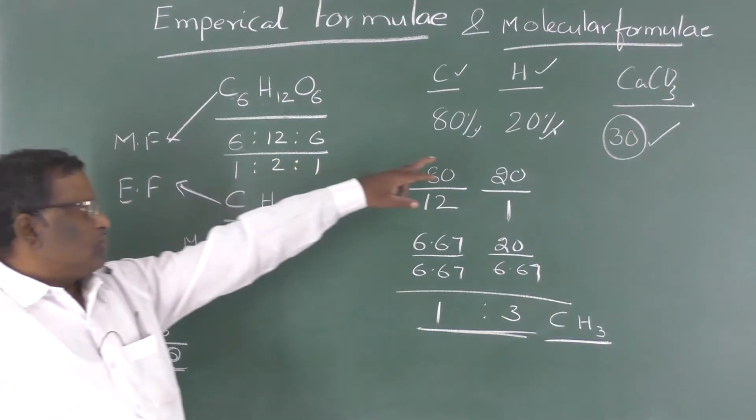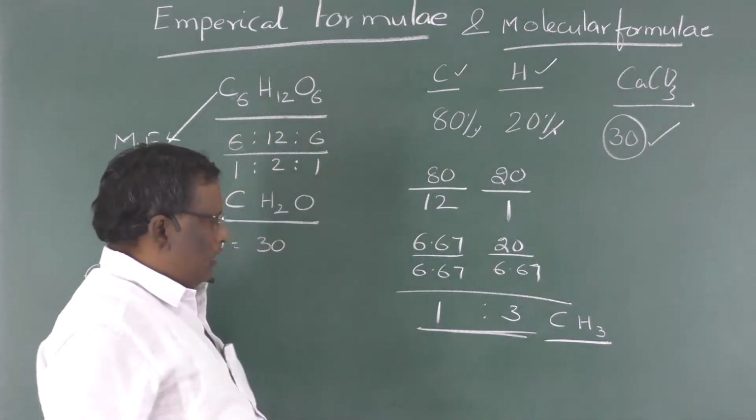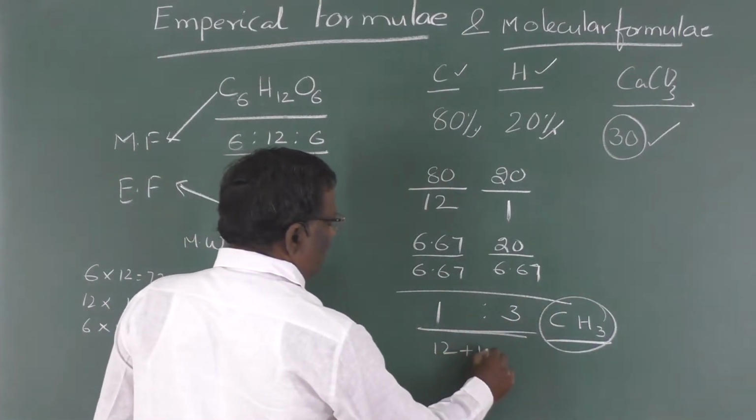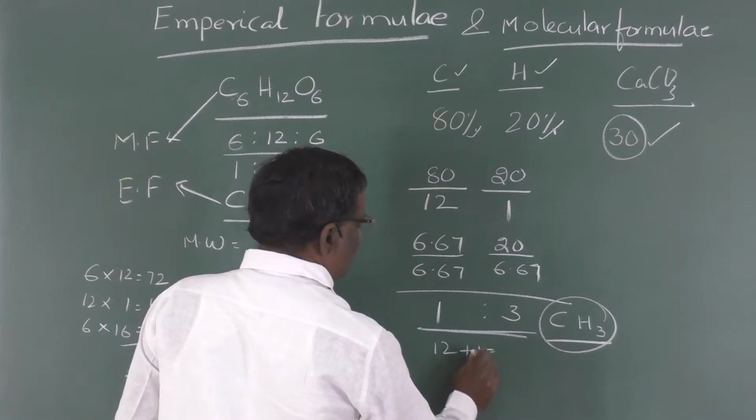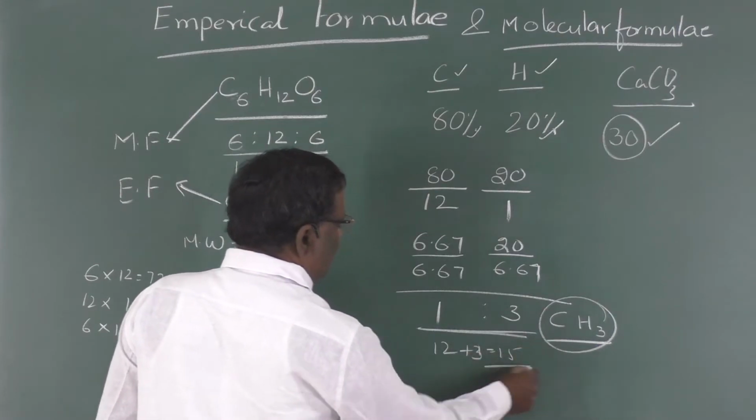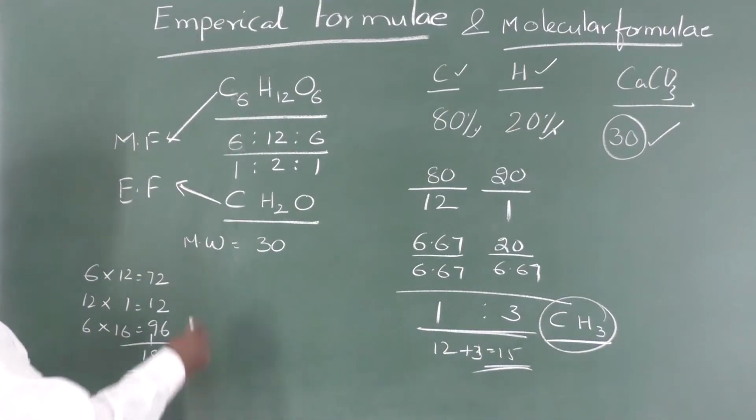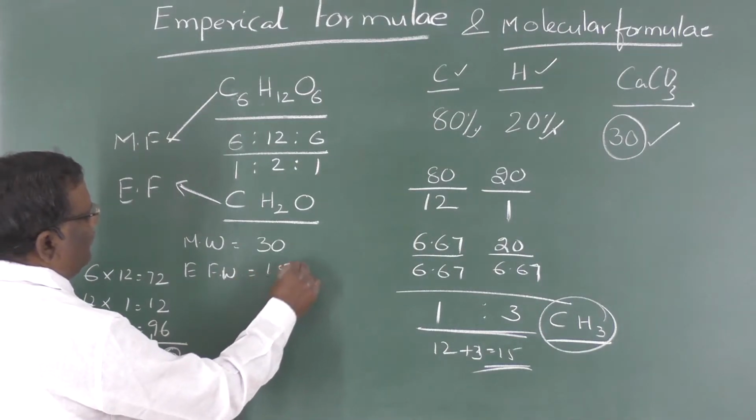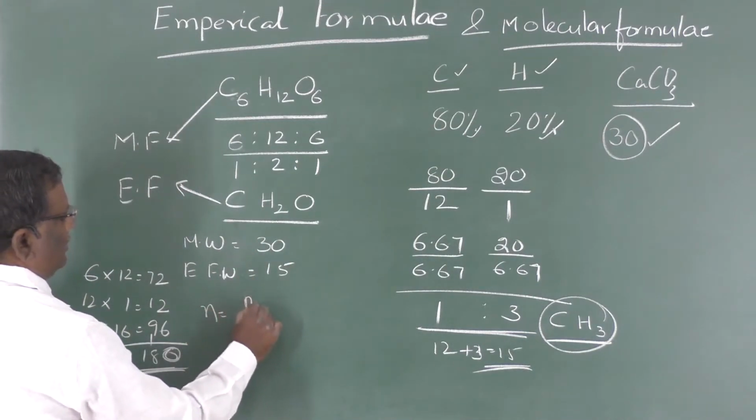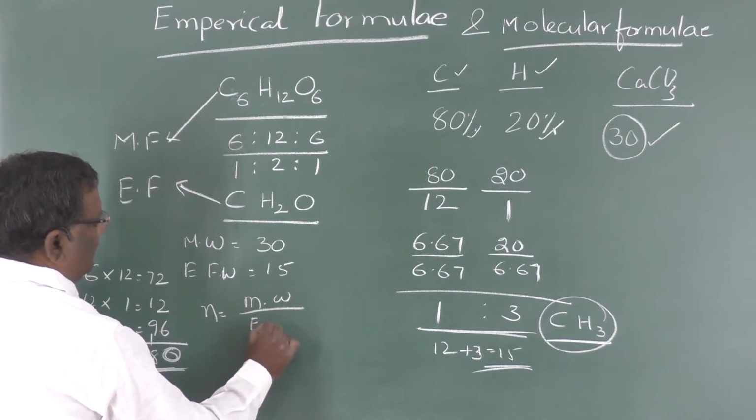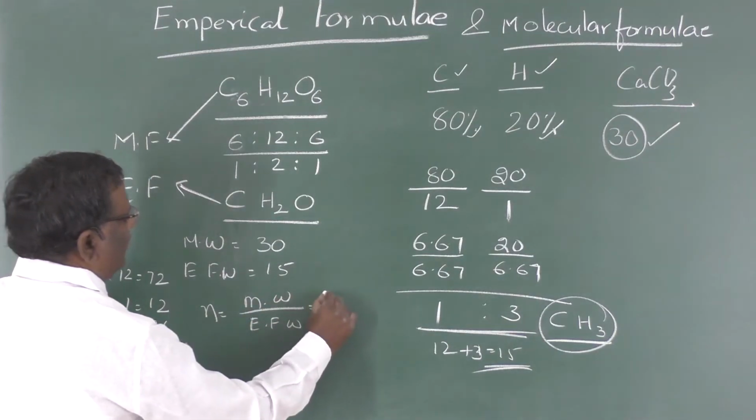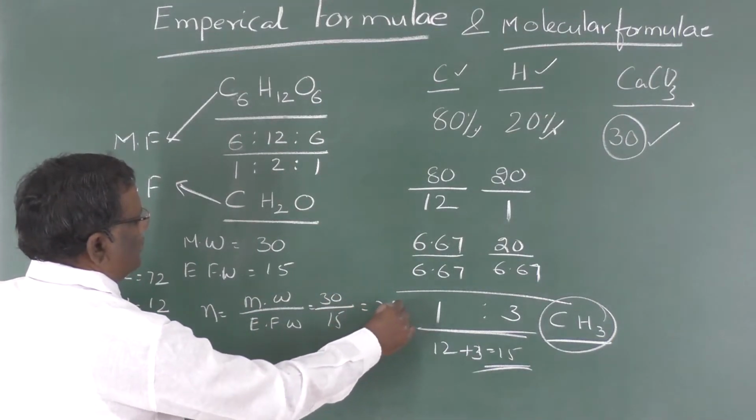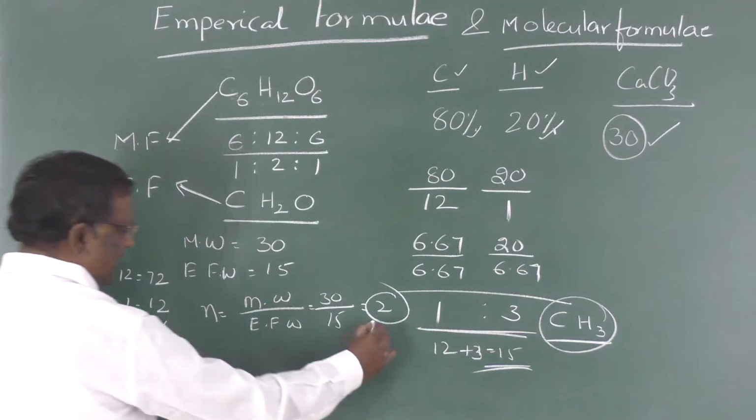Now for this compound, the molecular weight is found to be 30. Similarly, if I calculate the empirical formula weight, carbon is 12, hydrogen is 1, and there are 3 hydrogens, so 12 plus 3, the empirical formula weight is found to be 15. Now N is equal to molecular weight divided by empirical formula weight. The molecular weight is 30, the empirical formula weight is 15, so N is 2.